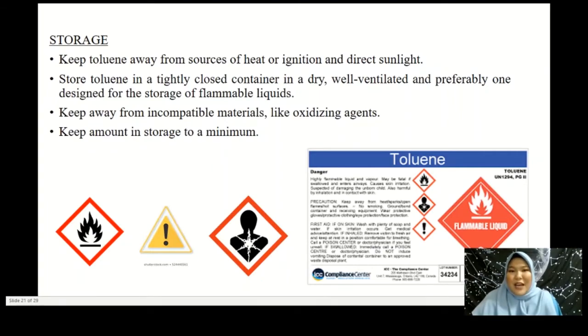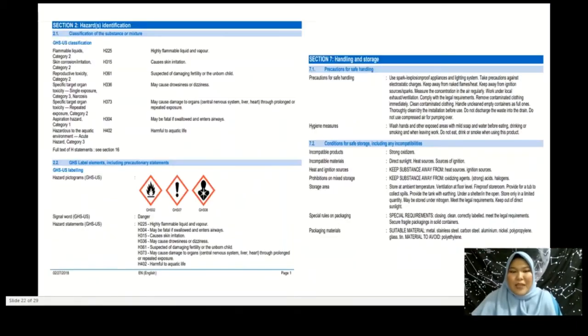For further reading, I provide a piece of the safety data sheet on precautions and first aid, as well as hazard identification on classifications of the substance or mixture, and there is also the hazard warning that we usually see on the label of the toluene container. There is further information on handling and storage of toluene on the safety data sheet.